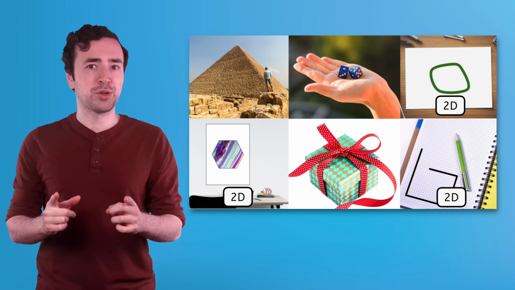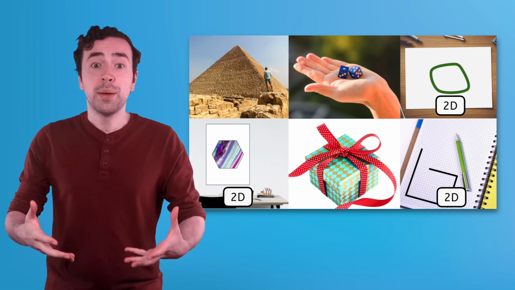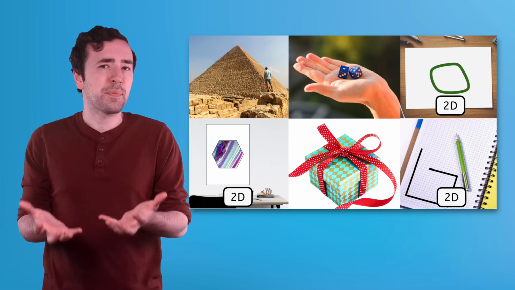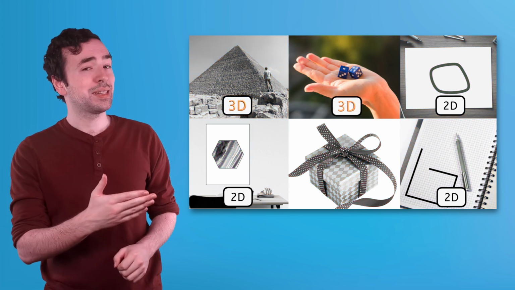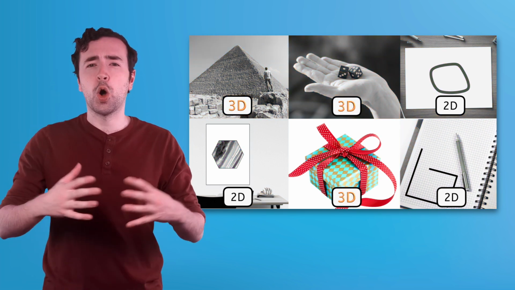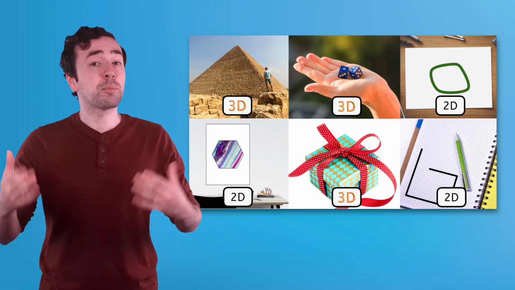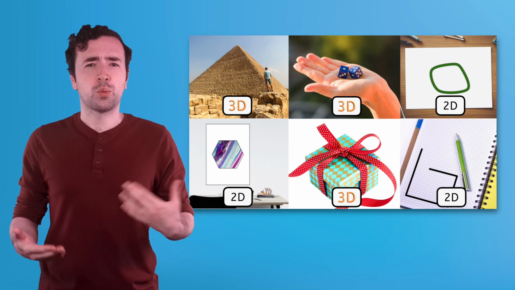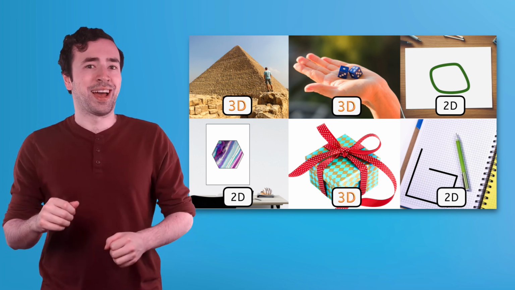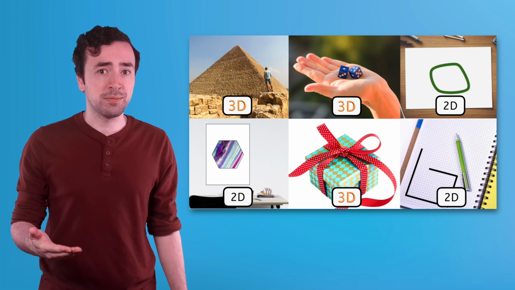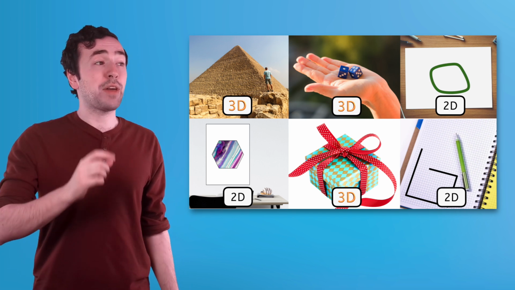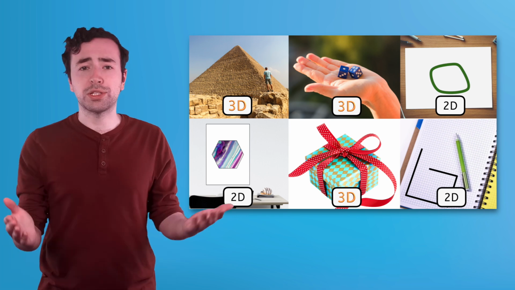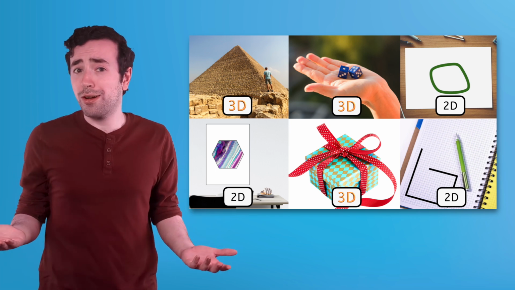And three-dimensional figures have volume, meaning they can hold something inside them. Those are the Egyptian pyramid, the dice, and the gift box. These can all be filled with something. The pyramid might have bricks, rooms, and maybe even mummies inside it. The dice are probably solid because they're likely filled with plastic, and the gift box might have a present inside with packing material or could just be filled with air.